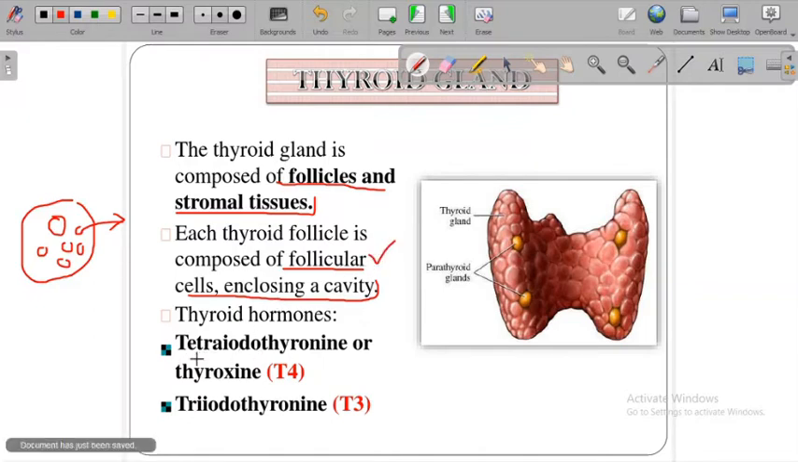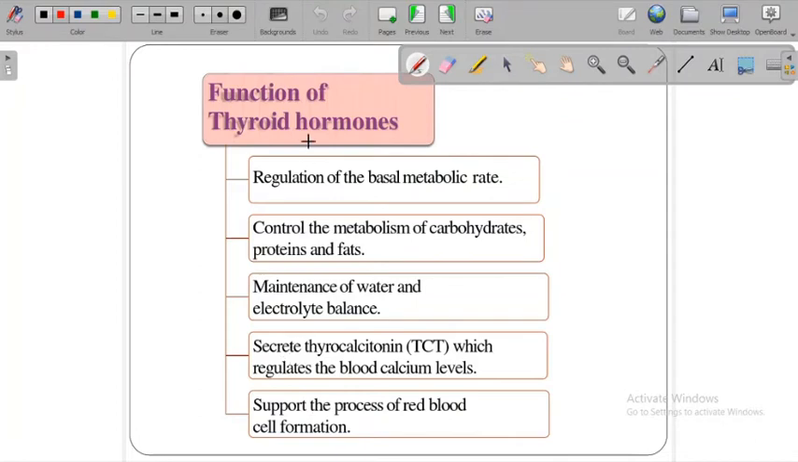What thyroid hormones are there? T4, which we call thyroxine, the other name is tetraiodothyronine, okay, T4, and T3, that is triiodothyronine. So guys, the function of thyroid hormones: it regulates the basal metabolic rate of the human body. It controls metabolism of carbohydrates, proteins and fats. It maintains the water content and electrolyte balance.